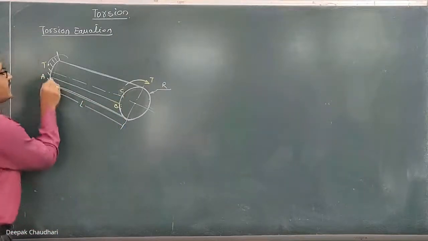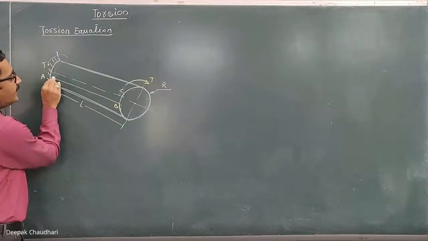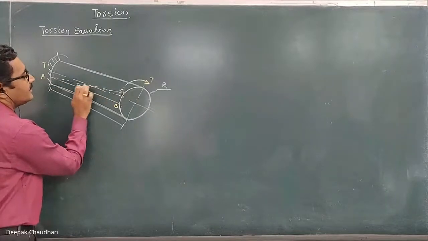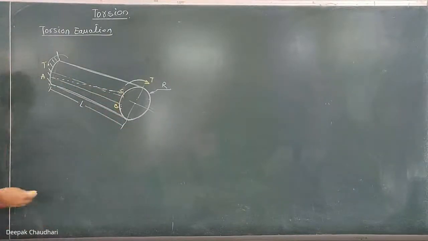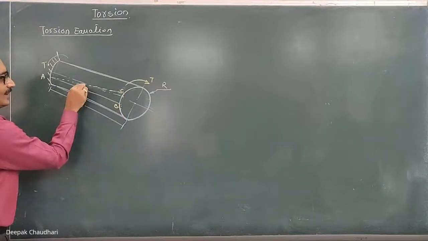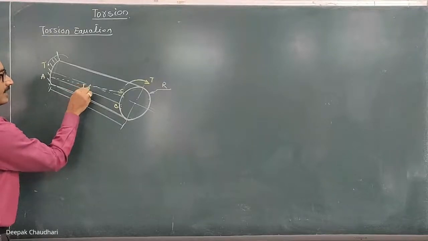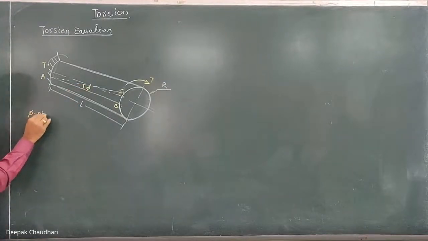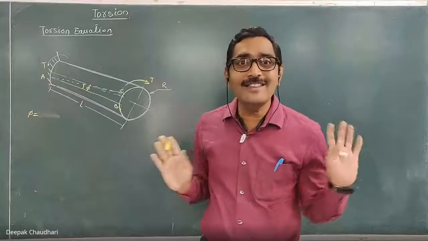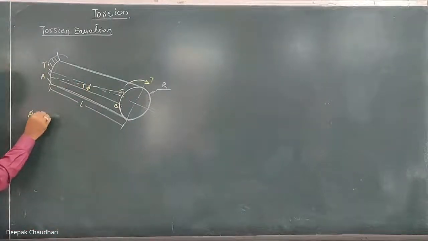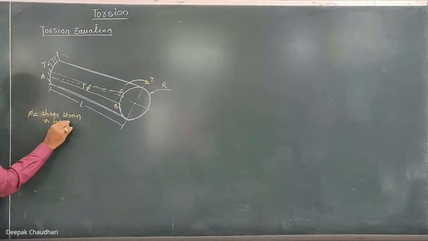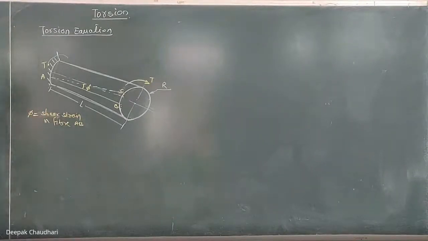This is the initial position of that line. B gets shifted over here and the AB line gets deformed to AC. I am considering it as a straight line, but actually it is in the form of a helix. But if I open that helix, it will become a straight line. So this is the angular deformation. Let this angle be phi. This phi is the strain in the fiber. It is the shear strain because it is an angular deformation, not a linear deformation. So this phi is nothing but the shear strain in fiber AB.